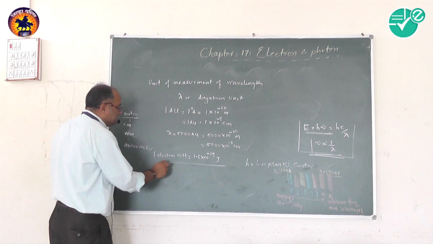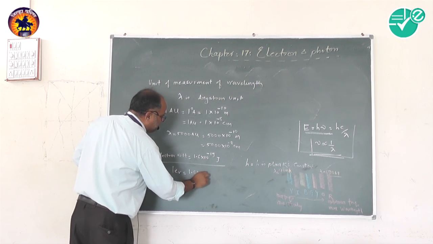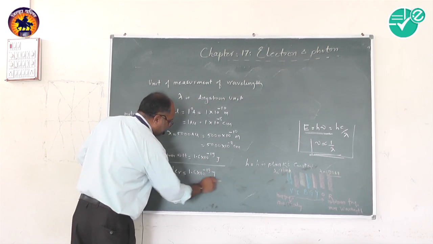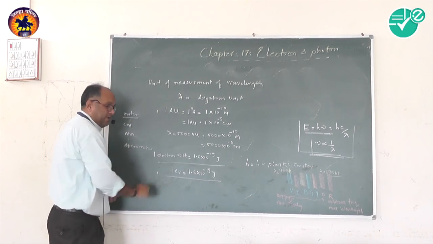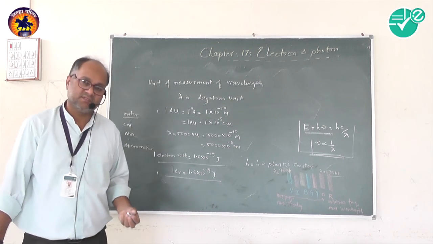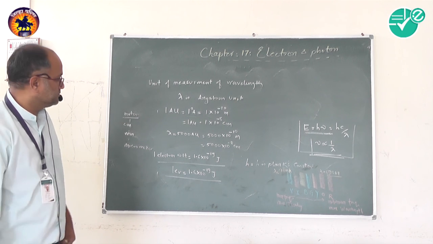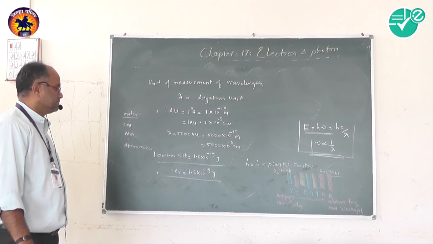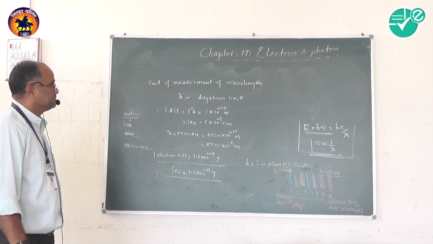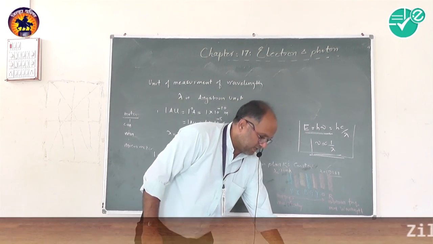This is the relationship between electron volt and joule. These two units will be helpful during this chapter. Now we'll go to the chapter.